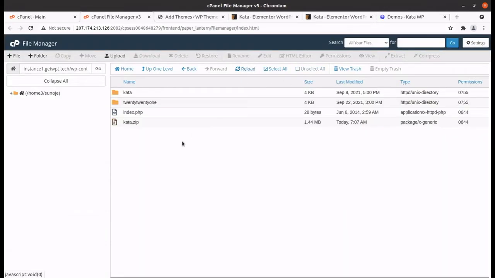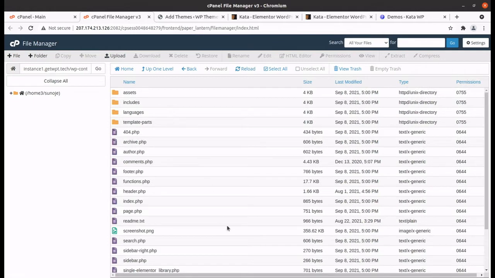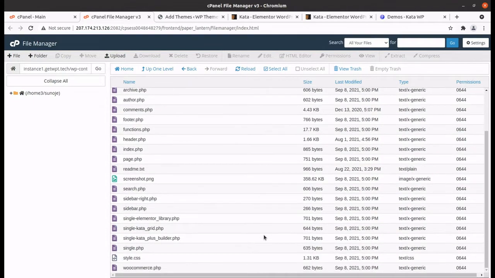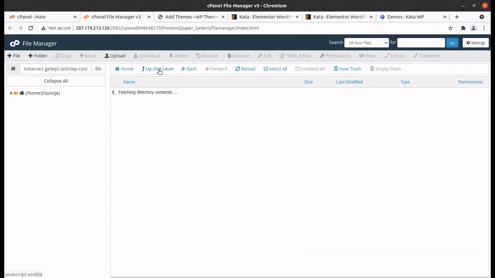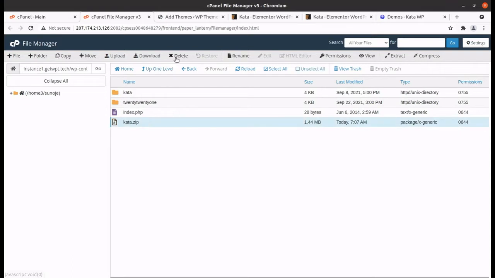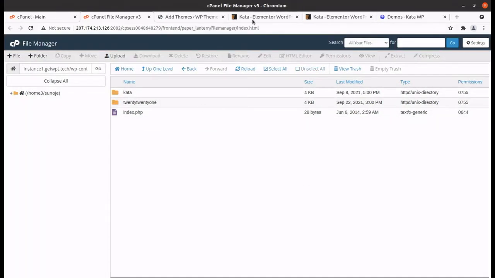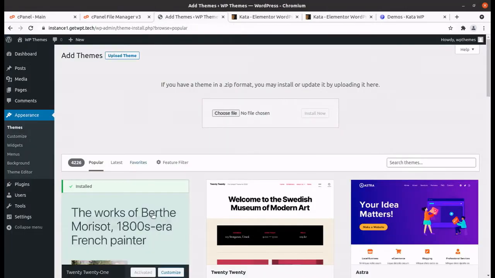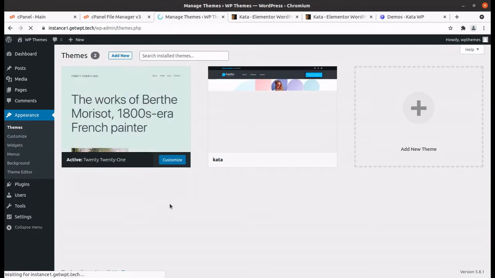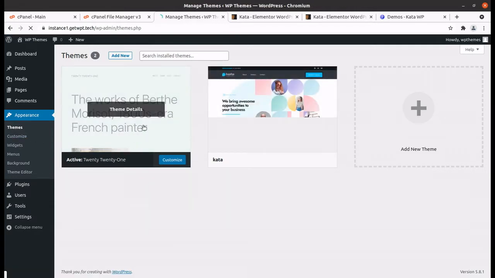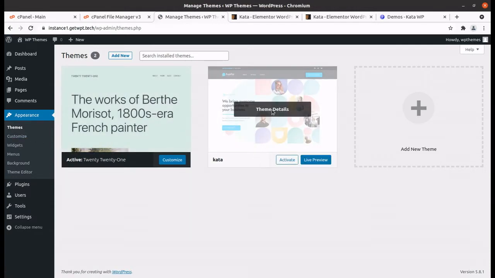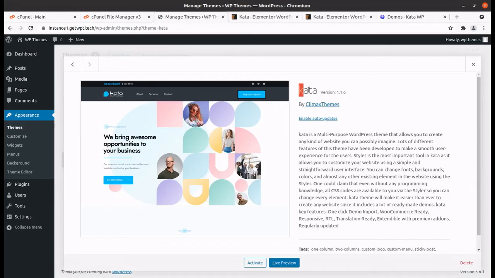and the extraction outcome is this keta folder in which we got all the theme folders and files. Now we can delete the zip one, it is not required. And since we have uploaded the theme, we can check the theme. Yes, it is available along with the default themes. Keta is available now, and we can check the details. This is Keta version 1.1.6, and